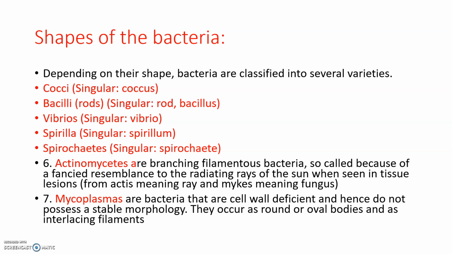Depending upon their shape, the bacteria can be classified into several varieties. So these are cocci, that means round shape, bacilli, that is rod shaped. If it is singular, it is said as bacillus. Cocci in singular, coccus. Vibrios, the third one, is a comma shape. Vibrios in singular can be told as vibrio.